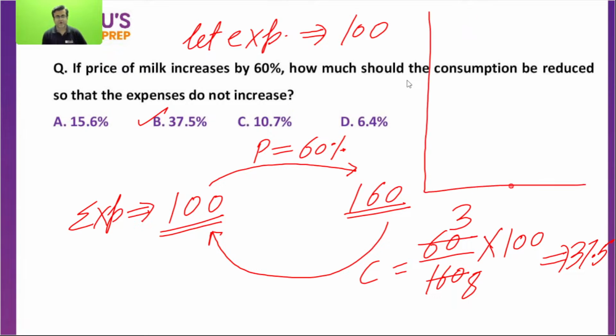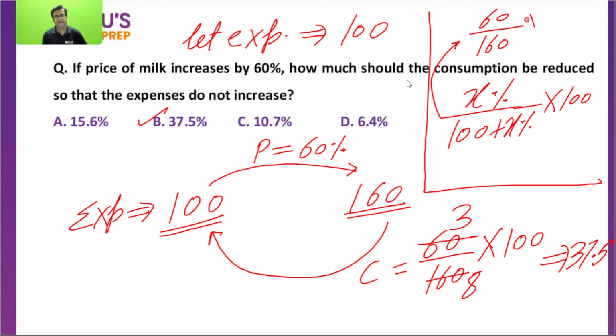The other way, we used to do x% upon 100 plus x into 100. This is the direct way which has been mentioned in RSL1. Students can apply this way as well. Yes, x upon 100 plus x into 100. 160 is taken in the denominator because the effect is on 160. Yes, 100 was the expense, it has become 160.